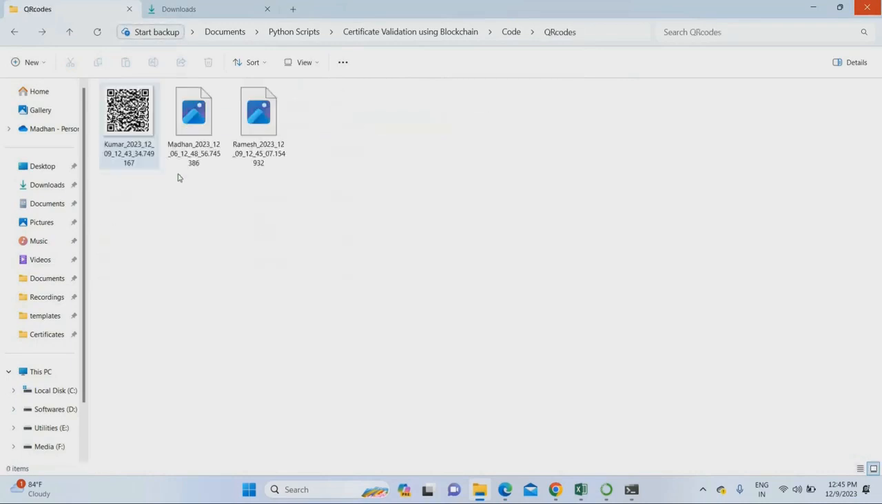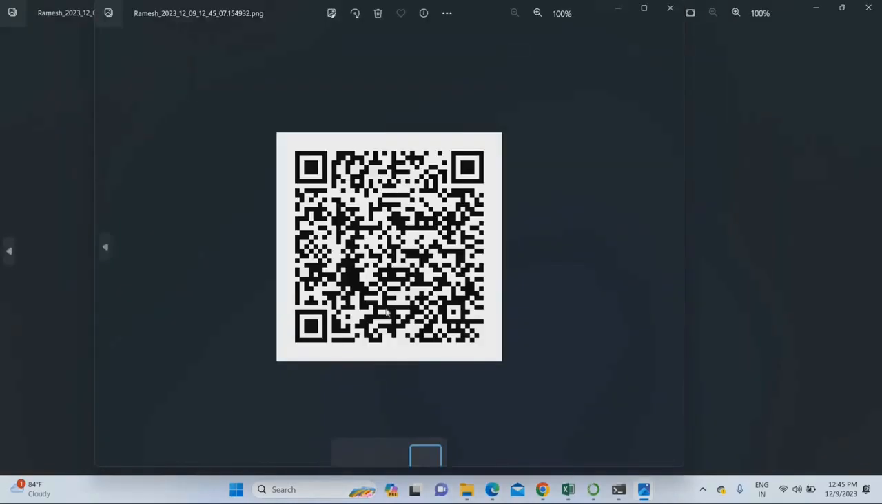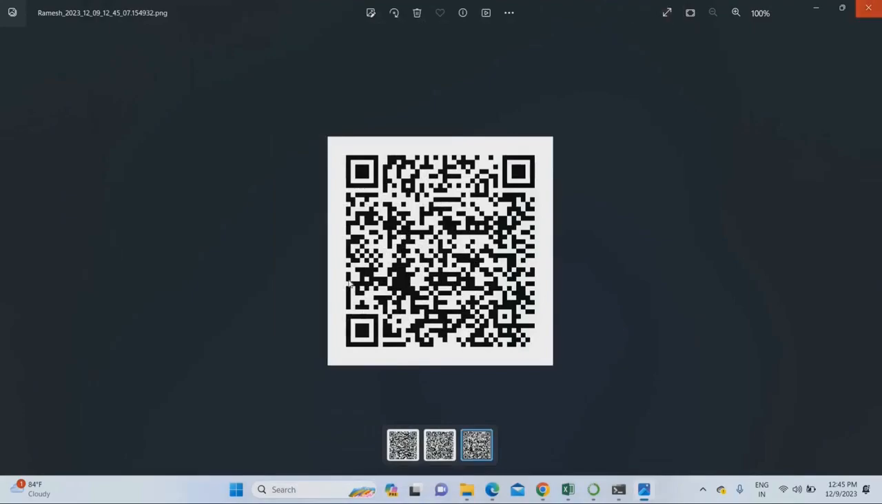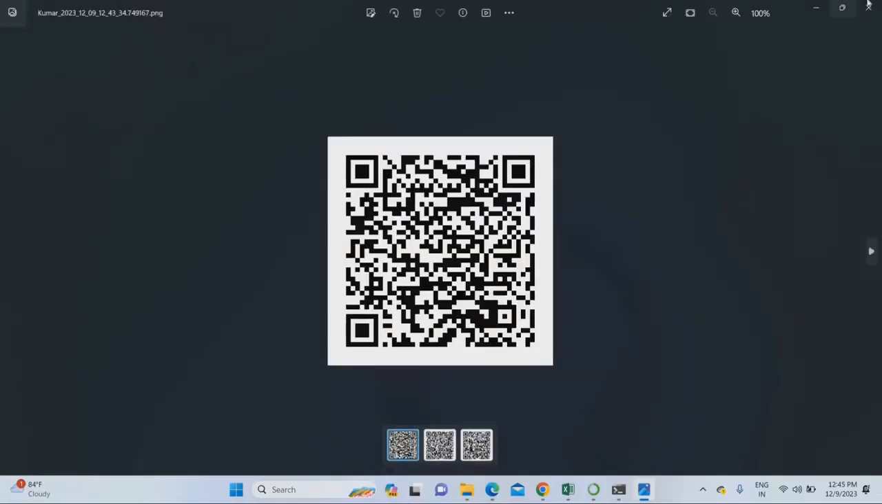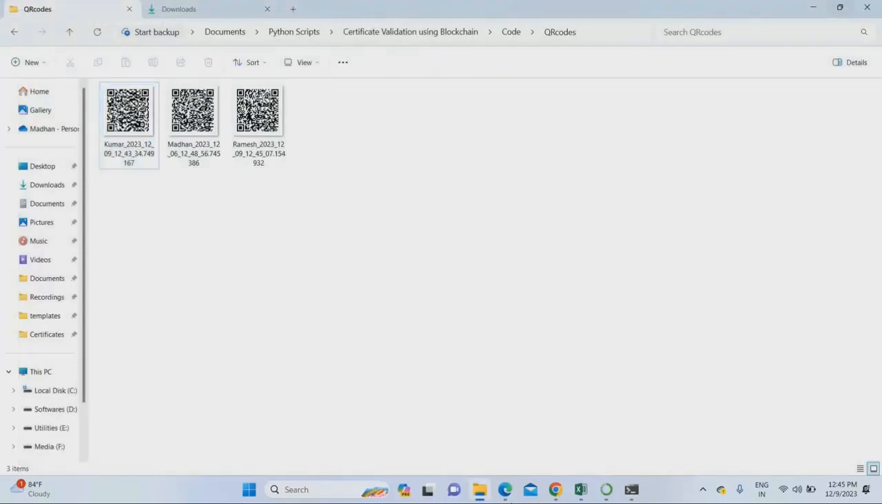In the project folder, you can find the QR codes tab. In the QR code tab, you can find Kumar and Ramesh. That person's certificate is digitally converted into a QR code with blockchain hashing. This is the QR code for Ramesh, as well as this is the QR code for Kumar.